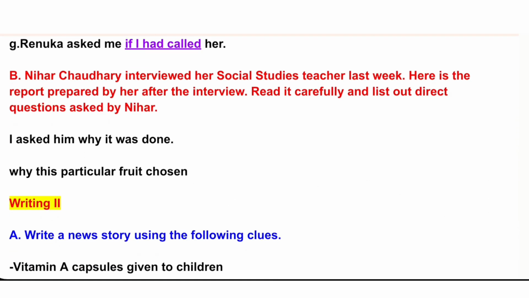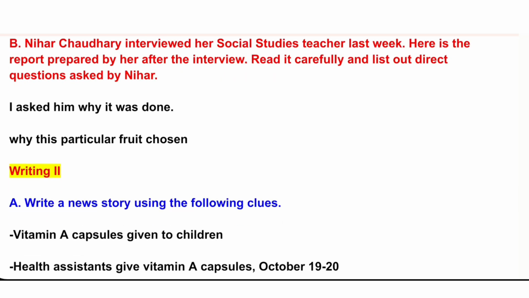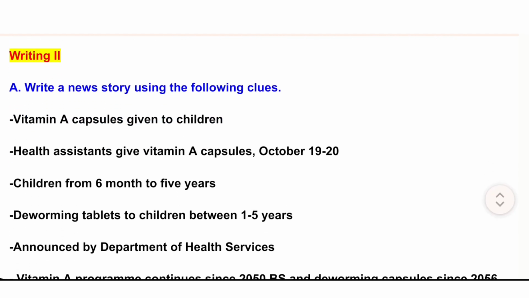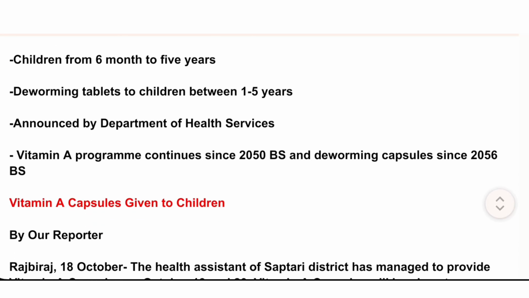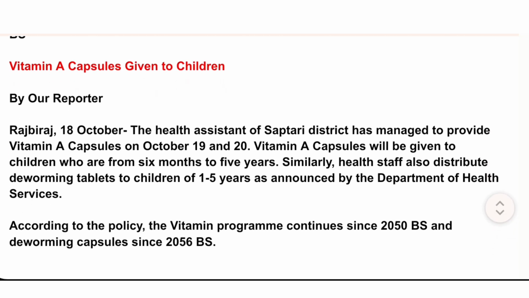Writing 2. Write a news story using the following clues. Vitamin A capsules given to children. Health assistants give vitamin A capsules, October 19 to 20. Children from 6 months to 5 years. Deworming tablets to children between 1 to 5 years. Announced by Department of Health Services. Vitamin A program continues since 2050 BS and deworming capsules since 2056 BS.